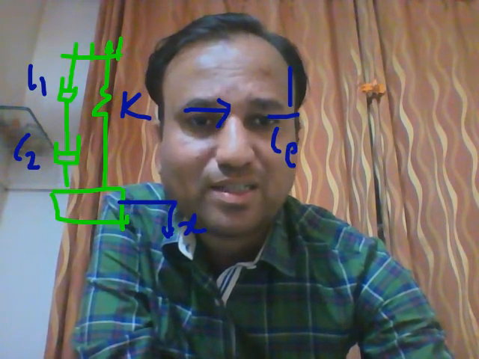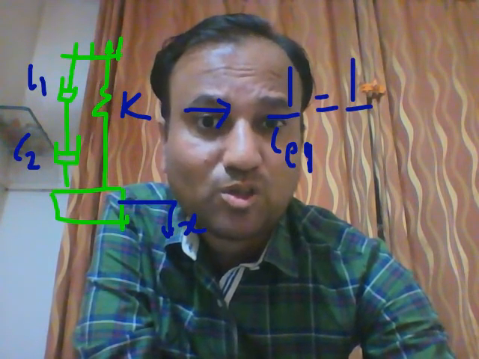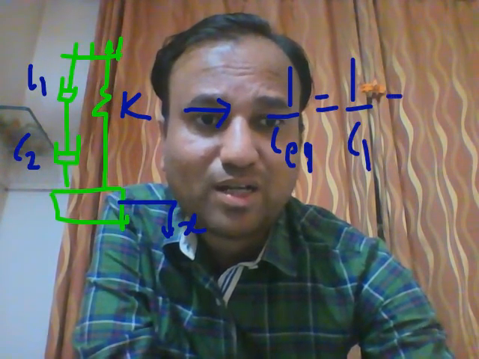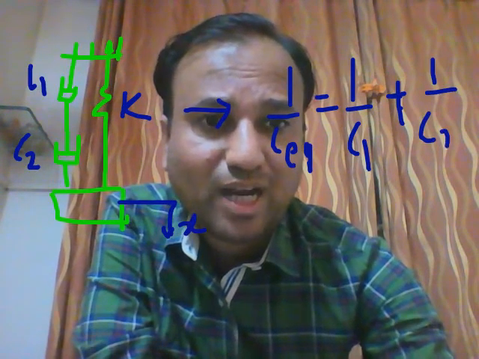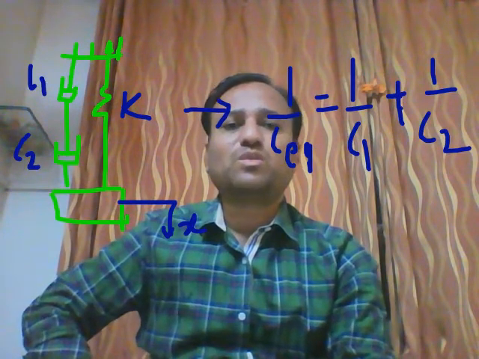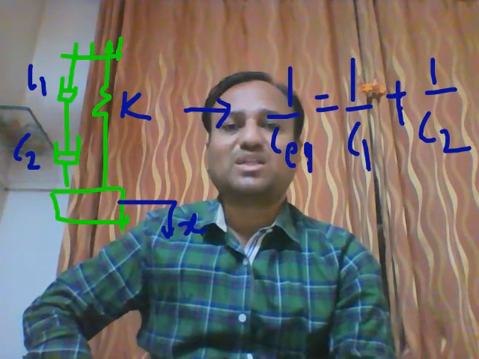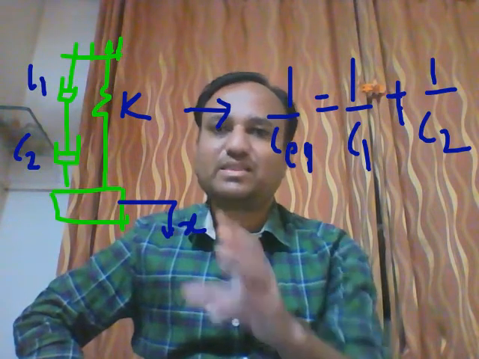Just go through it, student: 1 by C equivalent is equal to 1 by C1 plus 1 by C2, and so on. If there are 3 dampers, 1 by C1 plus 1 by C2 plus 1 by C3, and so on. This is for dampers in series.